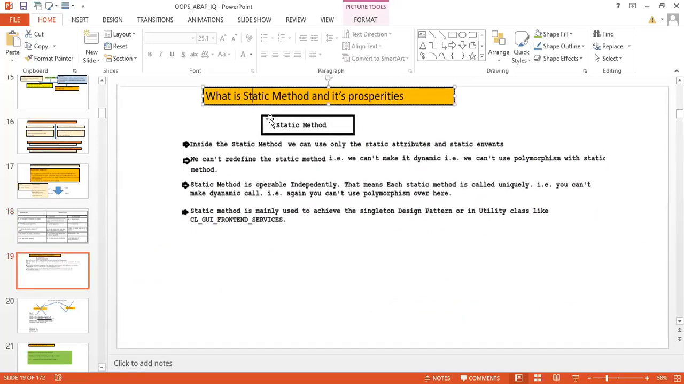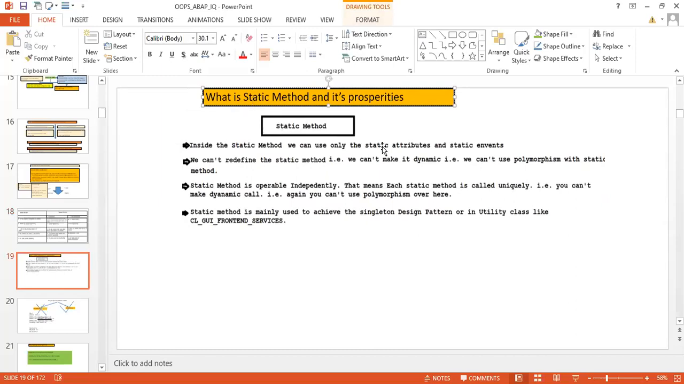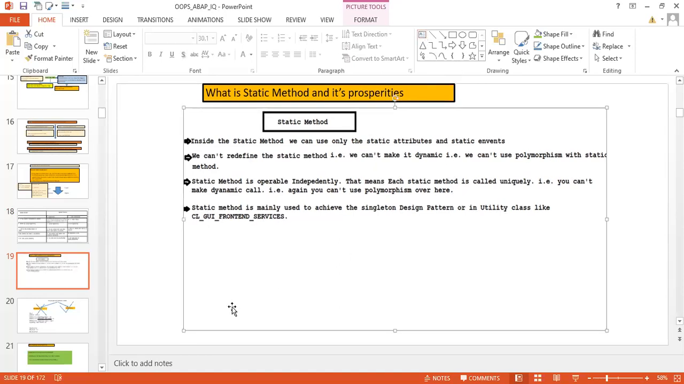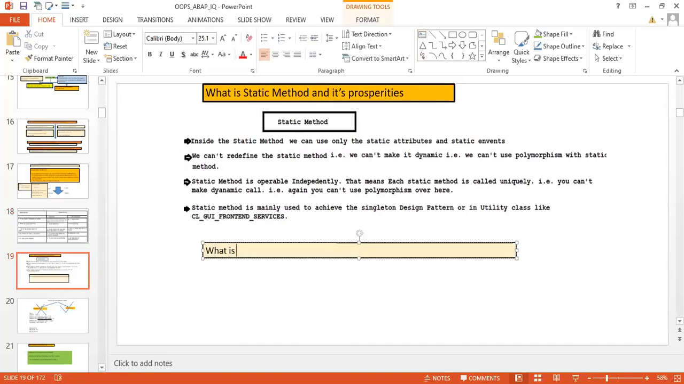Now here, what is a static method and its properties? Properties means what is its feature. So we'll see here. First let us understand how you can access the static method. In your interview, this can be one good question. How to access the static method in the program, or what is the syntax to access the static method in the program?